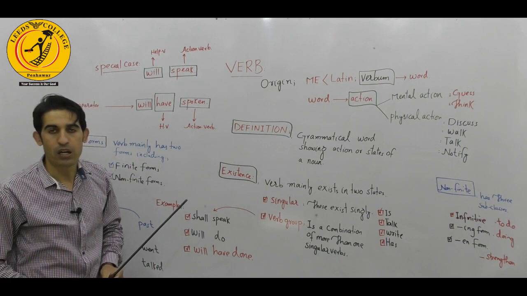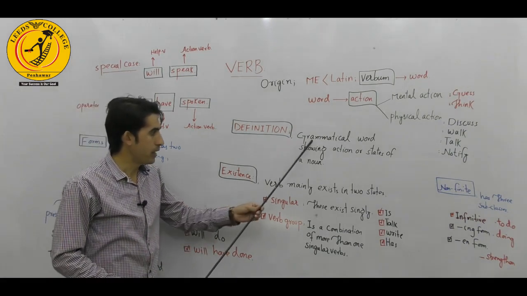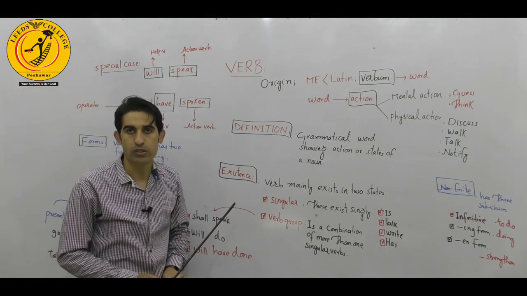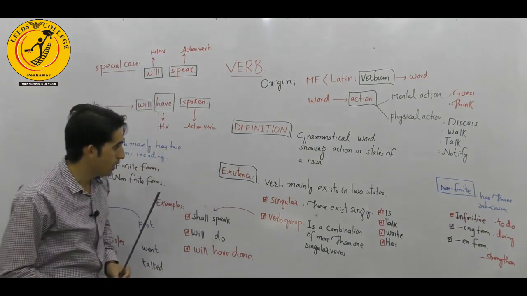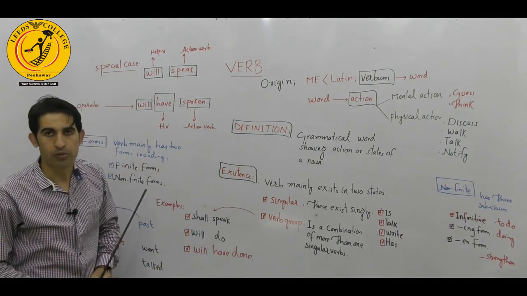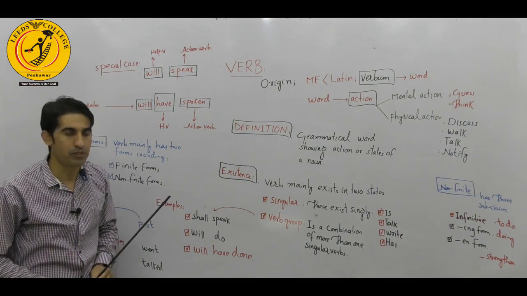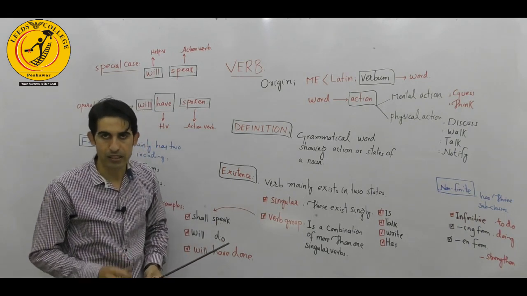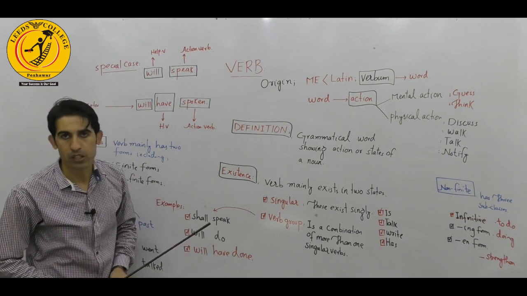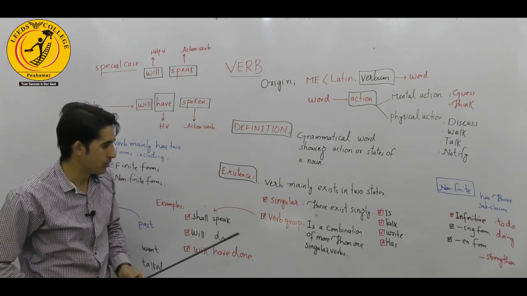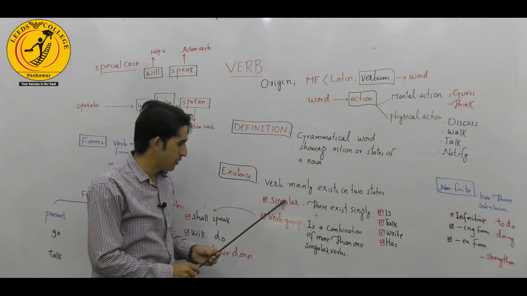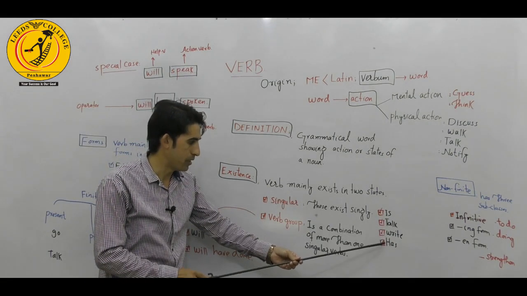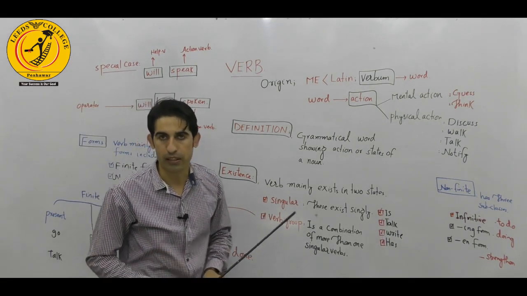Coming down to definitions, how do we define a verb? It is a grammatical word showing action or states of a noun, either it will show action or states of nouns or the pronoun. Now we have an important question: verb exists fundamentally in how many forms? So verb mainly exists in two forms. Number one, it may exist singly, which is called singular verb, or it may be a combination of more than one singular verb, that's called the verb phrase. Singular verbs exist singly, including is, talk, write, and has. We don't have other verbs, they are single.